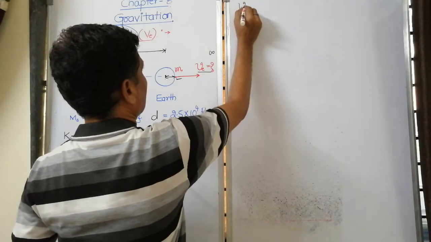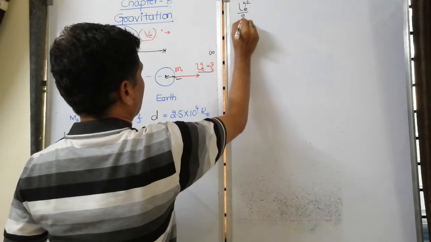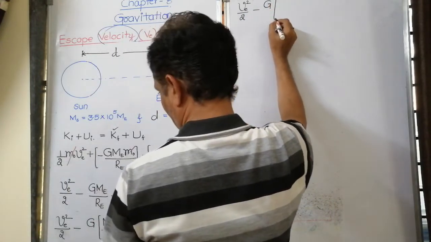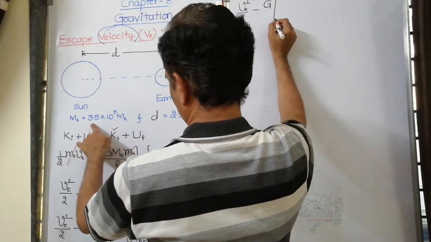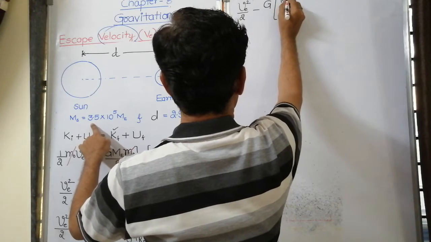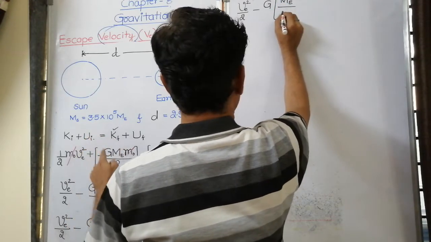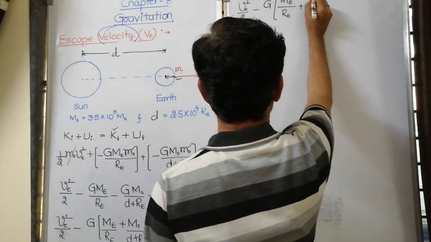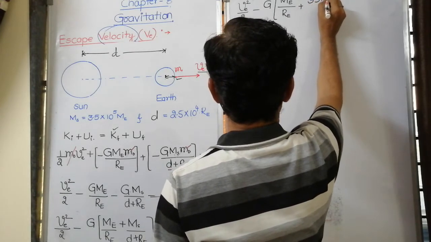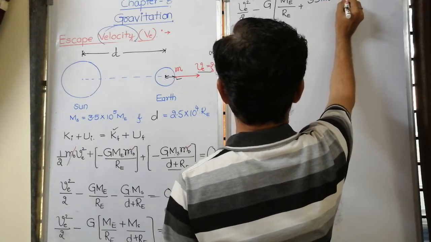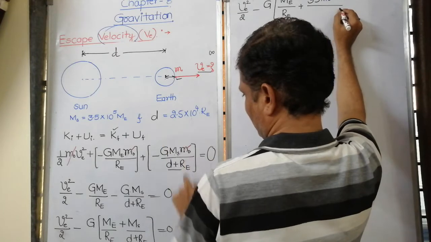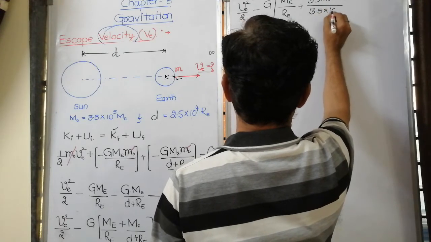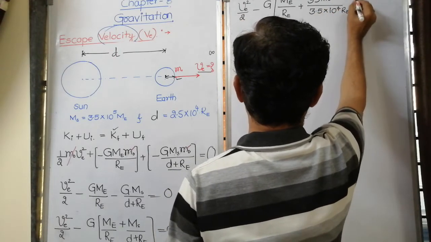Then escape velocity square by 2 minus capital G, then mass of the earth ME as it is, divided by RE plus this MS is nothing but 3.5 into 10 to the power 5 mass of the earth divided by 2.5 plus RE means 3.5 into 10 to the power 4 into RE.